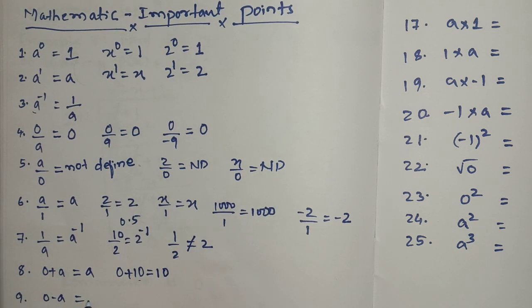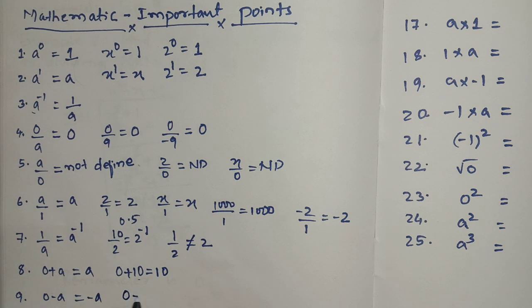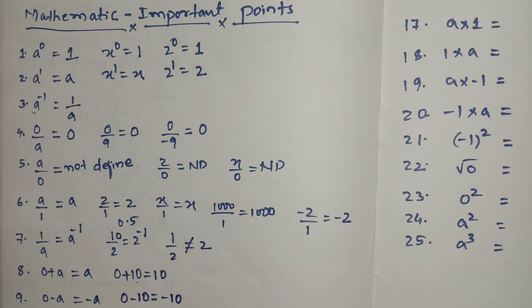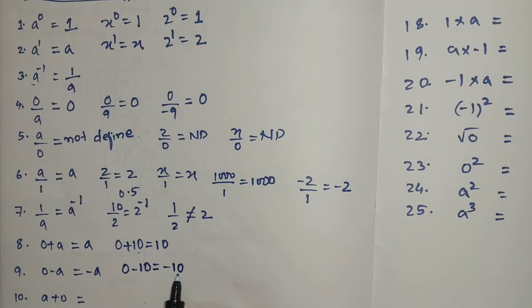Suppose 0 minus anything will be minus anything, student. For example, 0 minus 10, answer will be minus 10. We are adding minus 10 to 0, answer will be minus 10. Keep in mind.